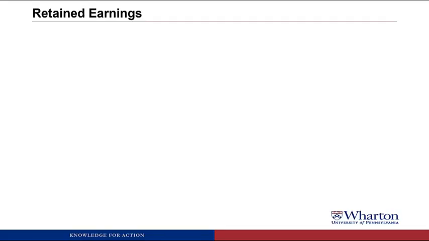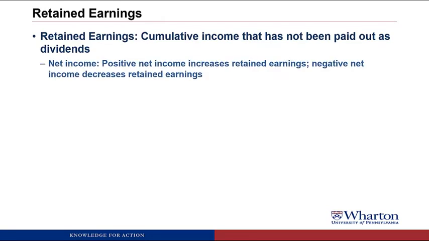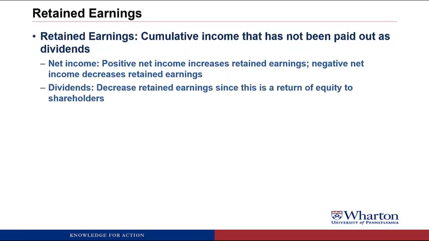So let's go back to our old friend retained earnings that we've talked about a lot in this course. Remember, retained earnings is the cumulative income that has not been paid out over dividends. We build it up over time through net income. So anytime you have positive net income, it increases retained earnings. Negative net income and net loss would decrease retained earnings. Retained earnings also goes down when you pay a dividend, which is viewed as a return of the equity back